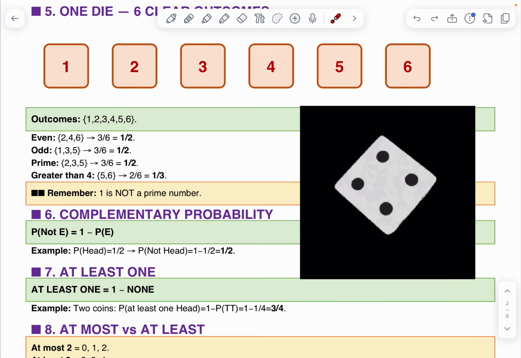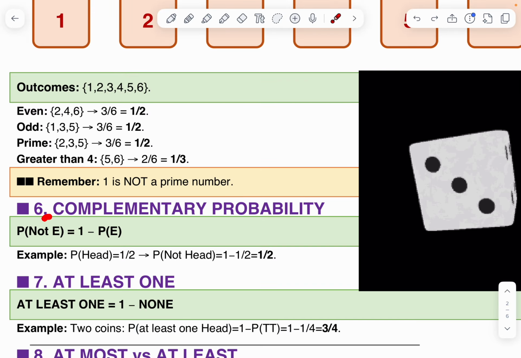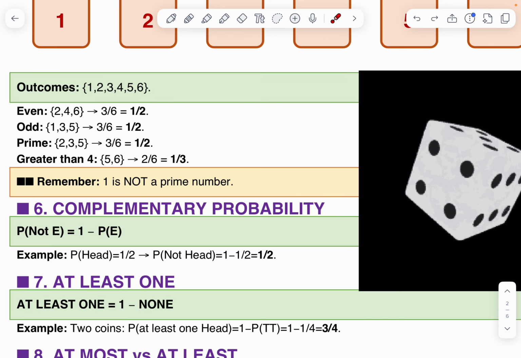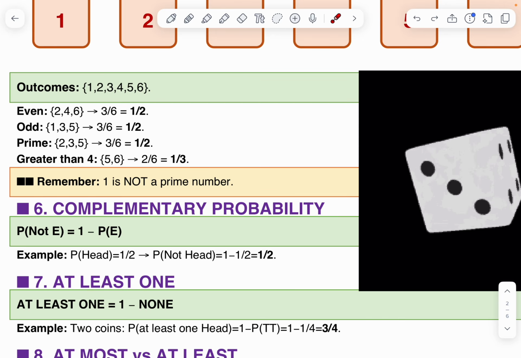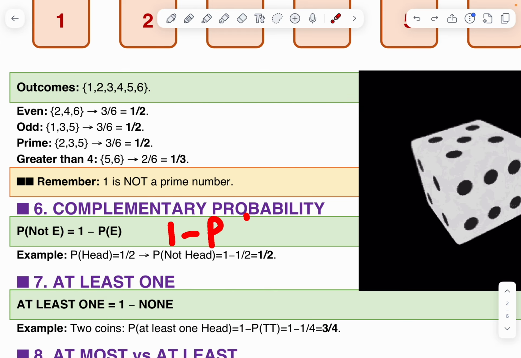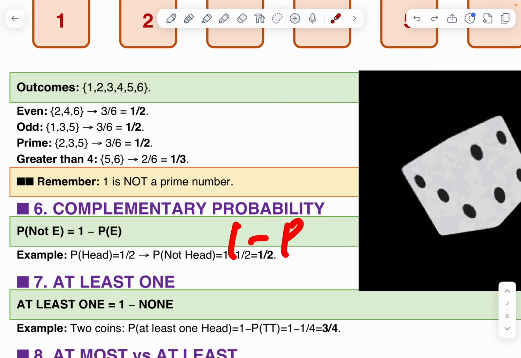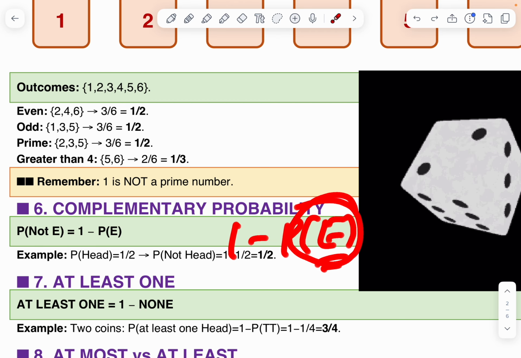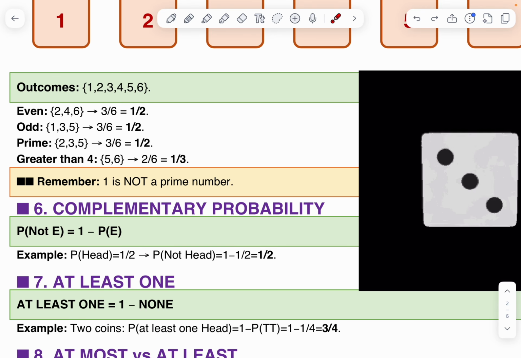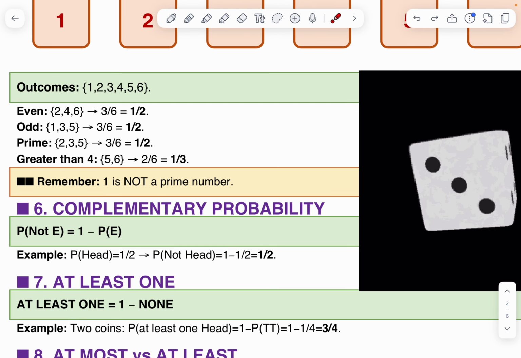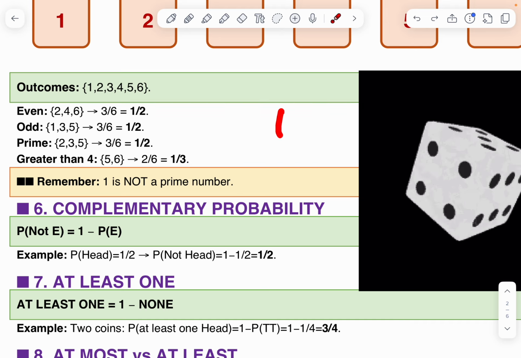Okay. Next, complementary probability. It means not E. Its formula is 1 minus P of E. E means event. Example, P of head means 1 by 2.